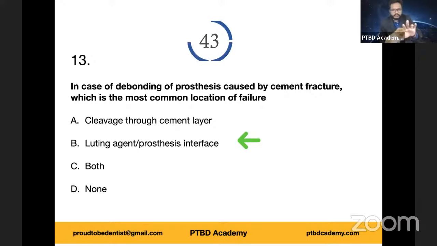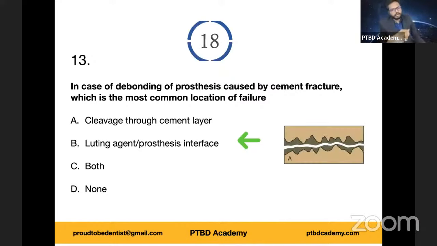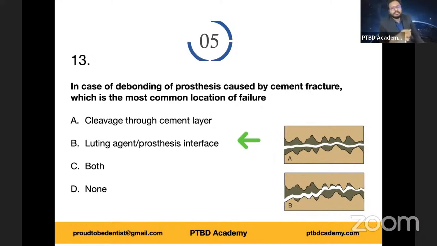I'm not going to give you the answer because I'm going to ask you this in the form of a question. The cement layer is so thin that cohesive fractures within the cement are of very low incidence. But fracture between the luting agent, or the cement, and the prosthesis interface is the most common location, right? So option A, you can see the corresponding illustration. This is a cohesive failure, which is not that common as we just discussed, but this is failure or fracture at the interface of luting agent and prosthesis.